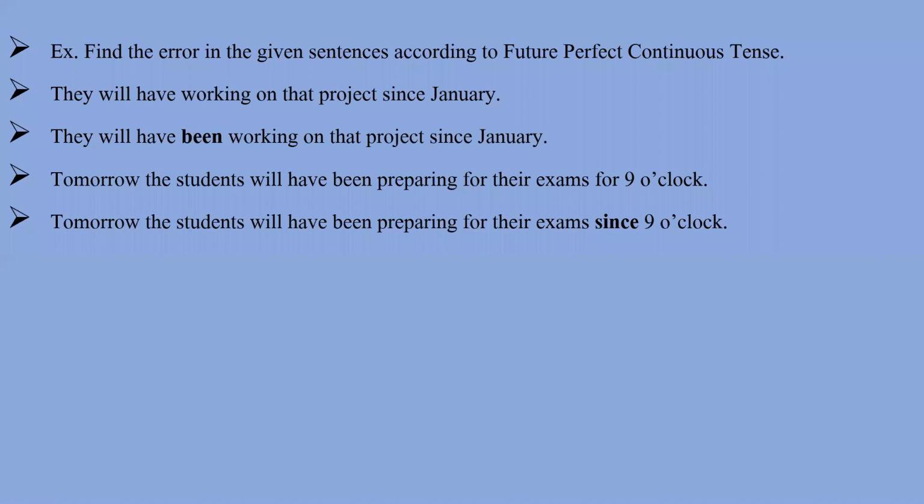Here 9 o'clock is a certain time, not a duration, so we can't fill in the preposition for. Instead of for, we have to fill in since. So we need to say this sentence: tomorrow the students will have been preparing for the exams since 9 o'clock.